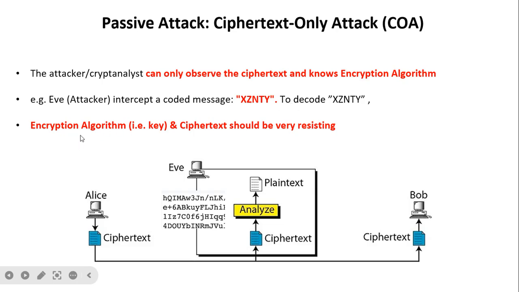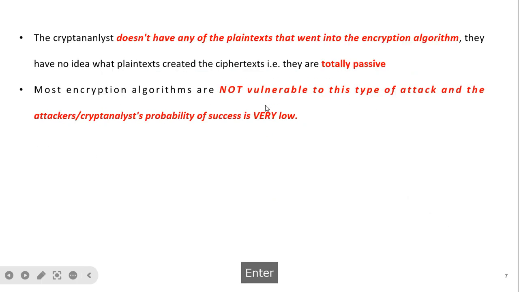Now here the encryption algorithm, that is nothing but key and ciphertext, should be very resistant. Otherwise, it is very easy for Eve to reveal the plain text from this encoded text. Here, the cryptanalyst doesn't have any of the plain text that went into the encryption algorithm. They have no idea what plain text created the ciphertext. They are totally passive. That's why it is called passive attack. Most encryption algorithms are not vulnerable to this type of attack, and the attacker's probability of success is very low.